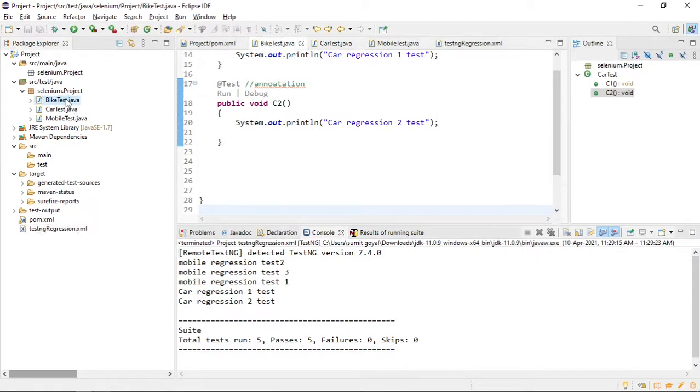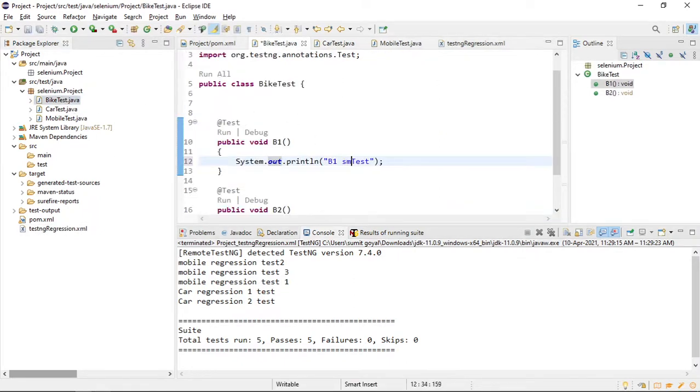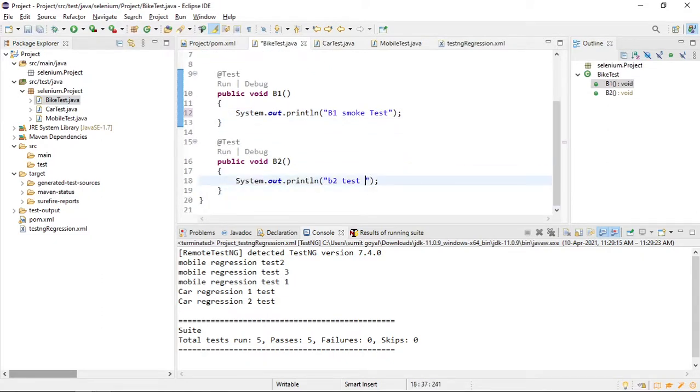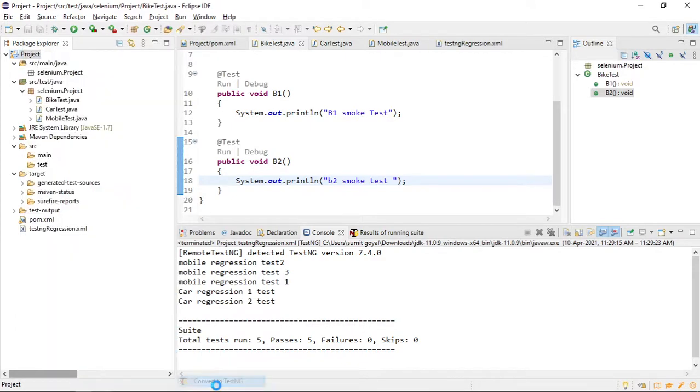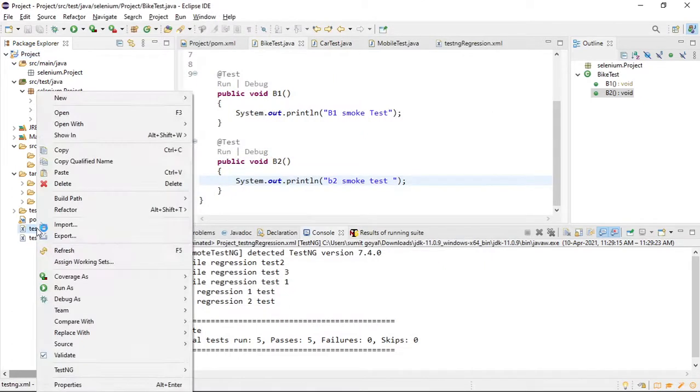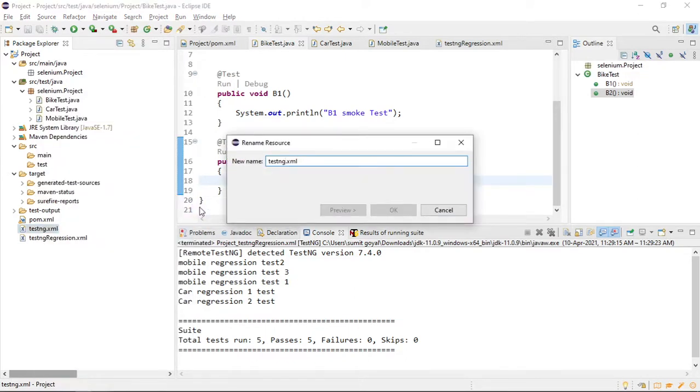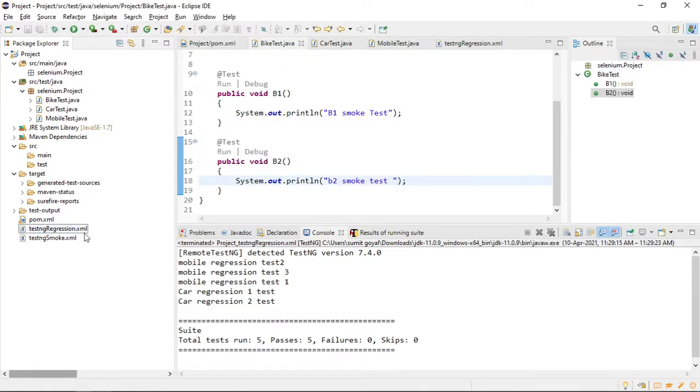So for bike, what I will do is write, these are my smoke test cases. V1 smoke test. So these are my smoke test cases. For the smoke test cases, let me create one new testng XML. Right click on the project, convert to TestNG. Let me rename this file to smoke test case. Refactor, rename, testng smoke. So these are my smoke test cases and these are my regression test cases.